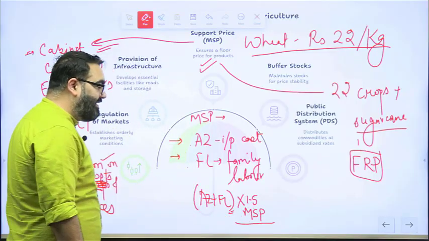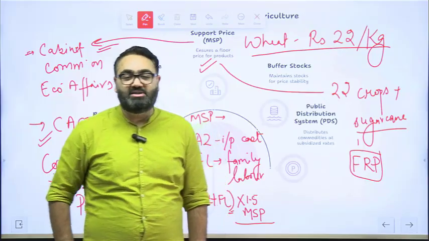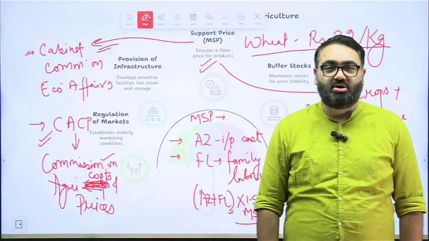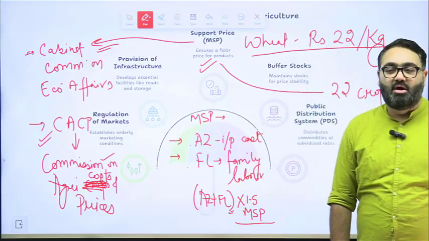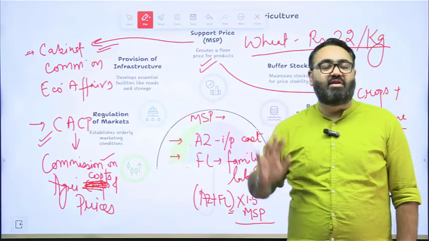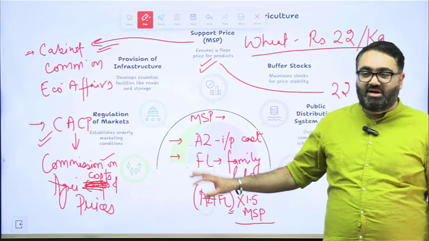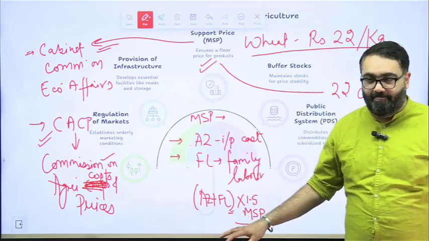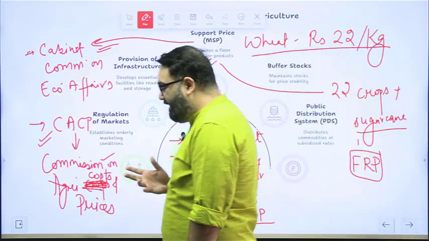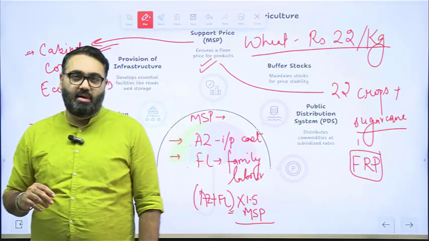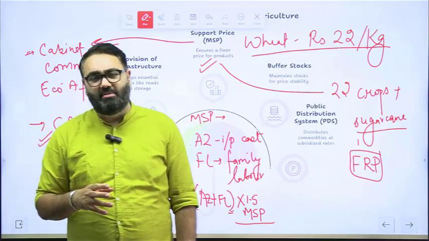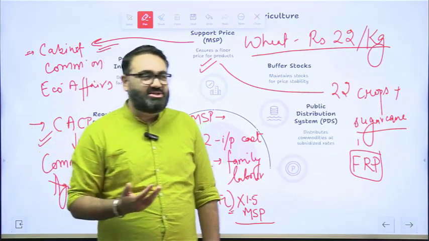1.5, the logic is the government is giving a 50% margin to the farmer. That if the total cost of input and family labor on growing a certain crop is rupees 100, then we will give you 150 as the MSP. That is how it is currently decided in India. These two things are taken into consideration, the A2 that is the input cost and the FL that is the family labor involved. Having said that, you would have seen recently there is so much protest on the side of the farmers in multiple states.